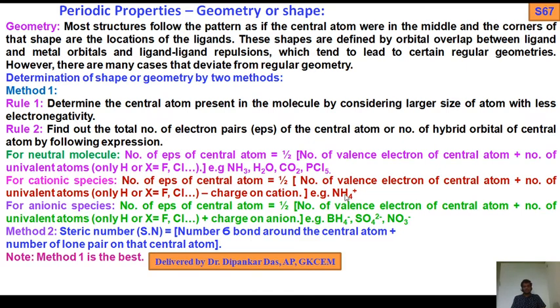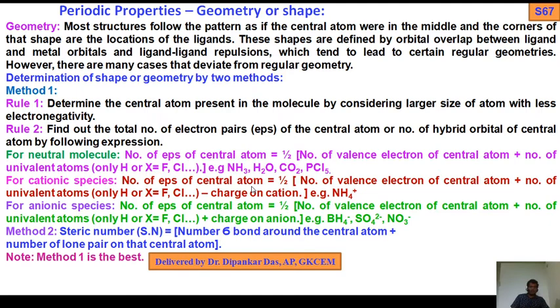If there is plus 1, how many charge? 1. If it is 2 plus, you should subtract 2. So the rule will be the same as for a neutral molecule, the only thing is you subtract the charge on the cation. So total number of EPs of the central atom equals half of [number of valence shell or outer shell electrons of the central atom plus number of univalent atoms, only hydrogen or halogen, minus charge of cation]. How many charge present on the cation? That total divided by 2, you get the number of EPs.